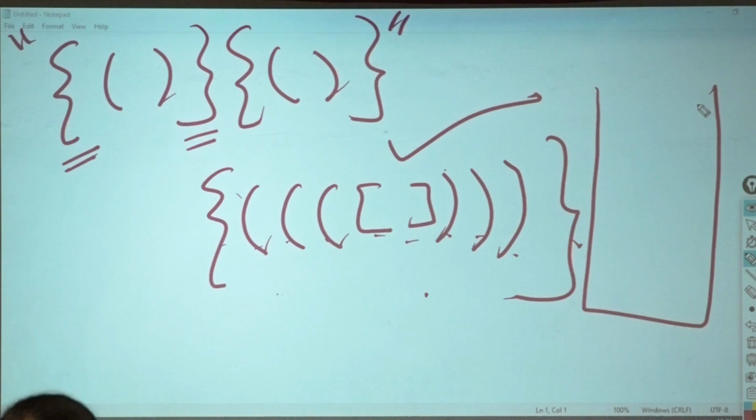To start with, try to put every opening brace on the stack. Now what would you do?